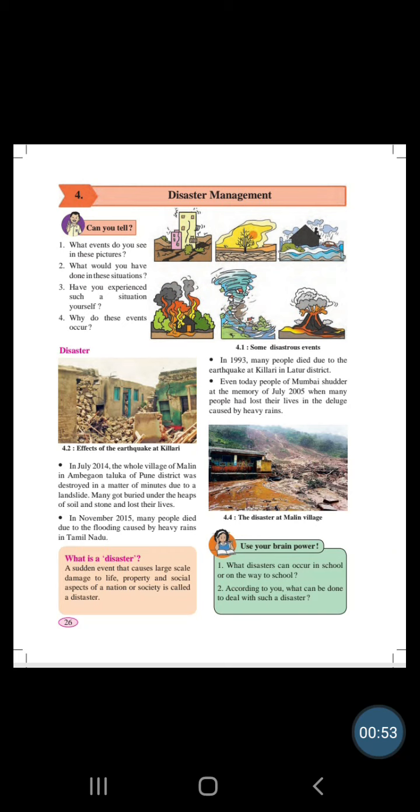What is a disaster? A sudden event that causes large scale damage to life, property and social aspects of a nation or a society is called a disaster.